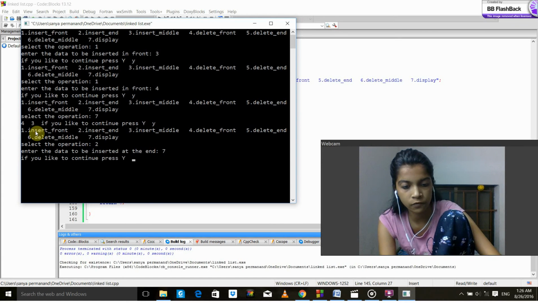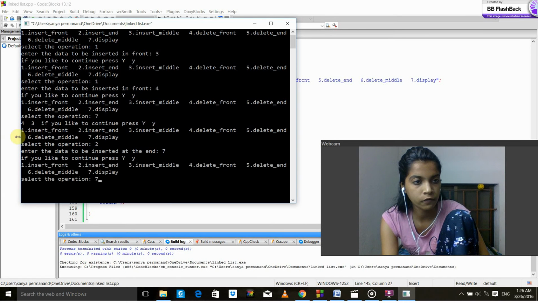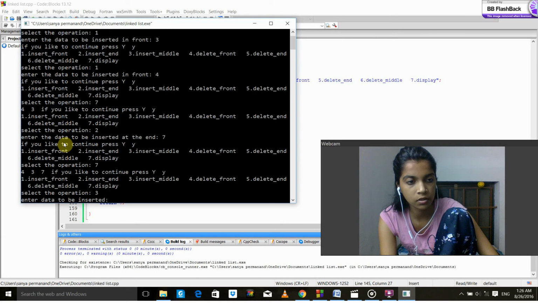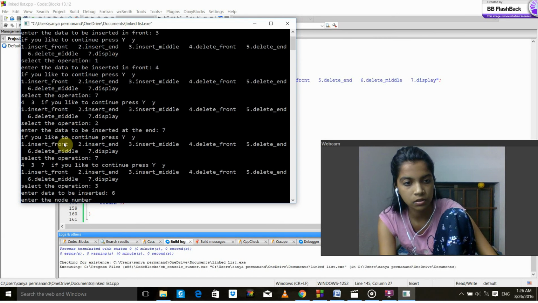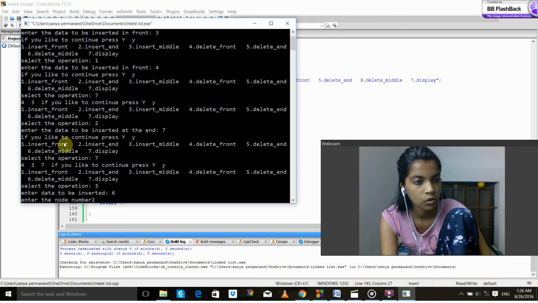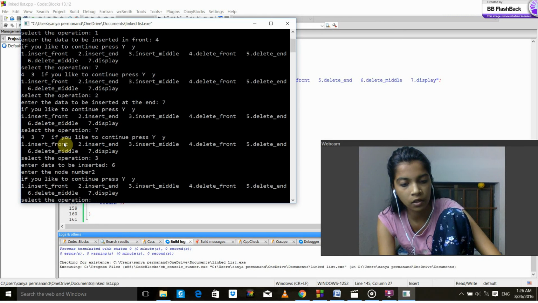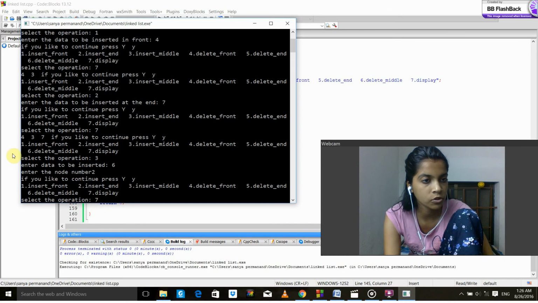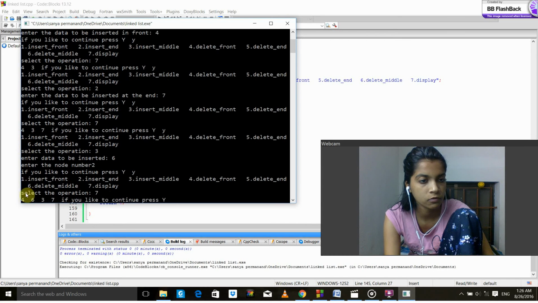Now if I ask for printing this, it will give 4 3 7. Now y, again I am giving insert into, 3. Let's say enter data to be inserted 6, enter node number 2. So if I ask for printing again, it will give 4 6 3 7.